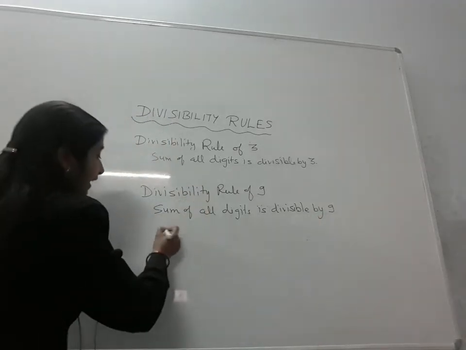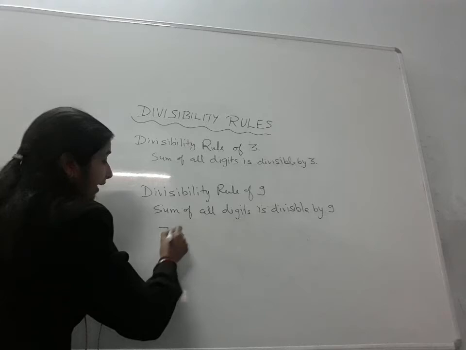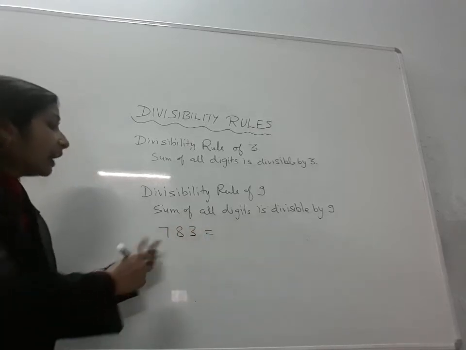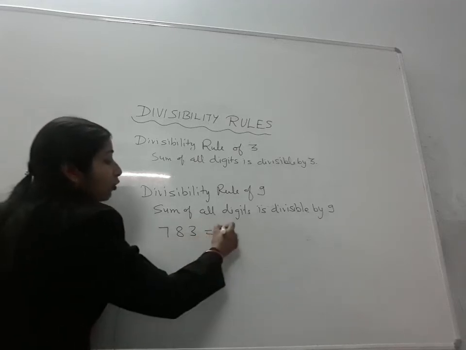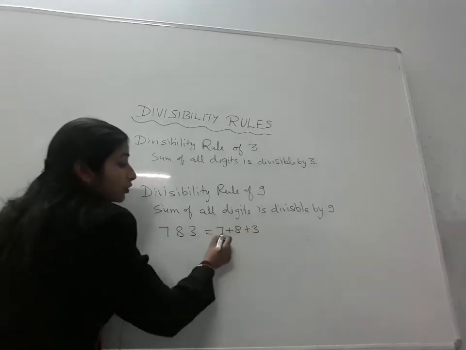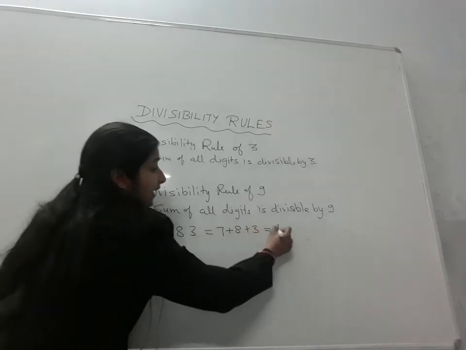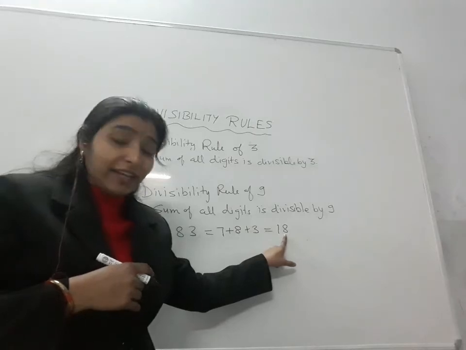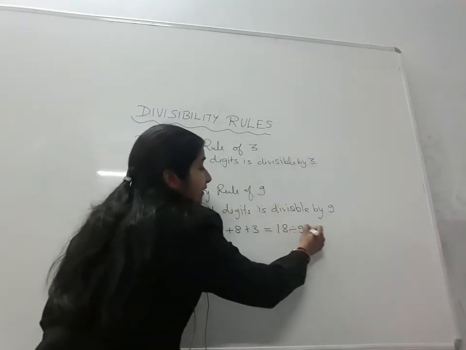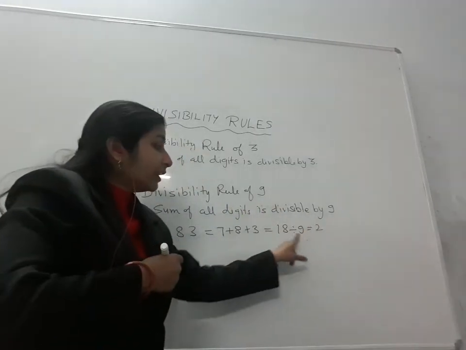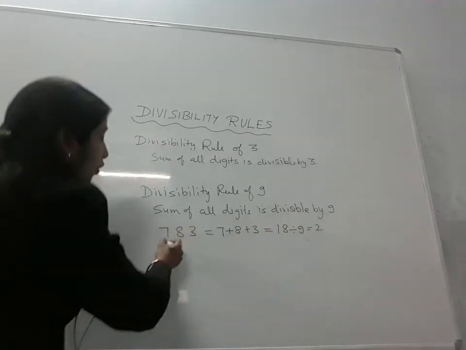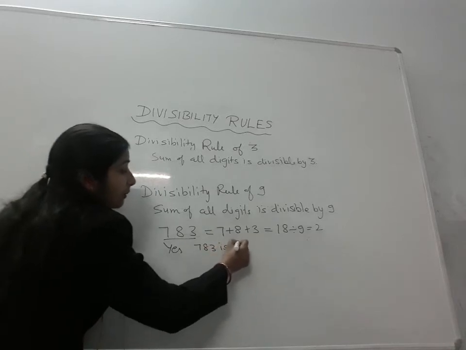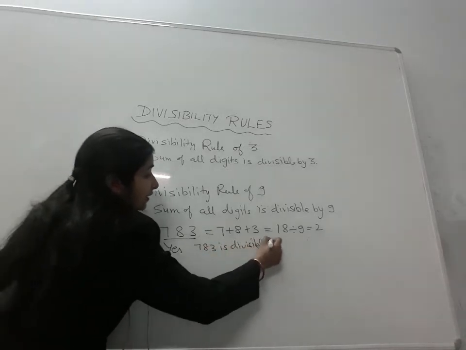See, if I take 784783, I have taken. Now first I will add. First step is add all the digits. 7, 8, 15, 15 and 3, 18. Now check, is 18 divisible by 9 or not? Yes, 18 is divisible by 9, 2 times. 9 twos are 18, yes. So, yes, this number is divisible by 9.